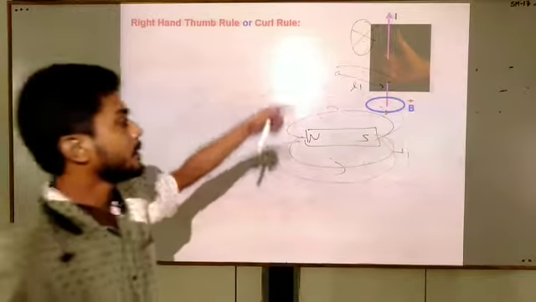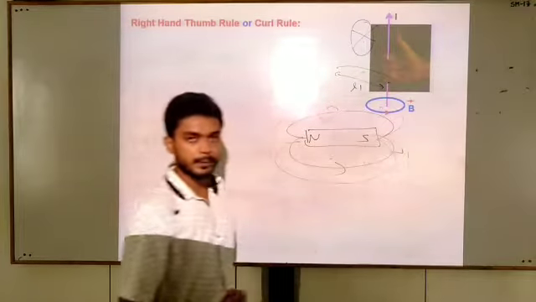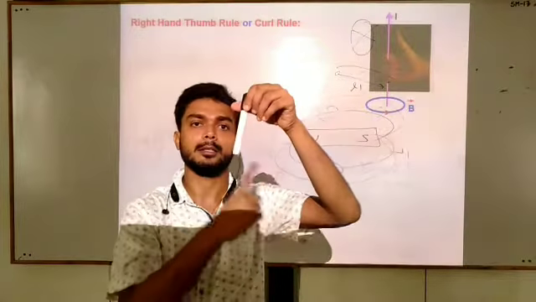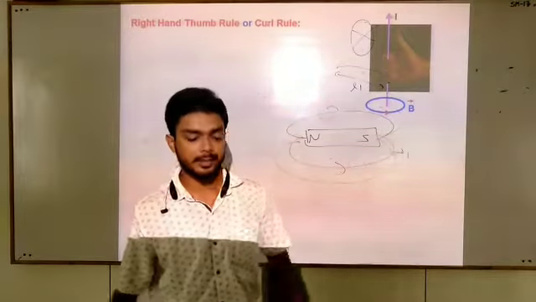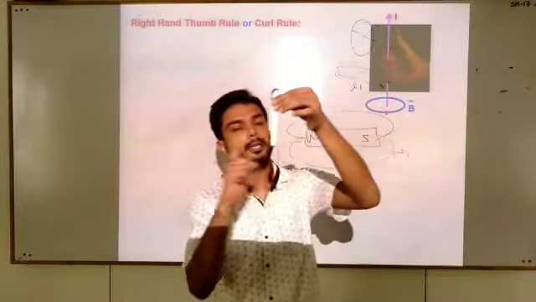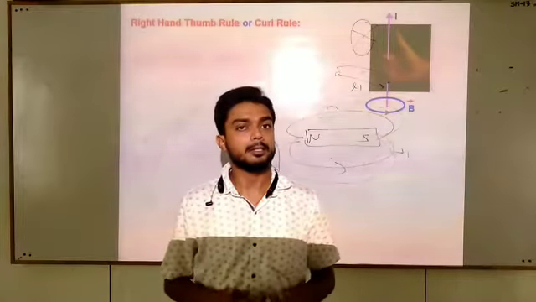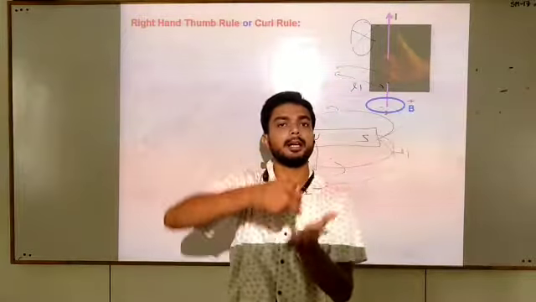You can see magnetic field is circulating around our curl finger, and the shape of this magnetic field is circular, and this wire is at the center of that circle. Then we can say around the current carrying conductor there exists a magnetic field which is circular in shape, and the conductor is at the center.